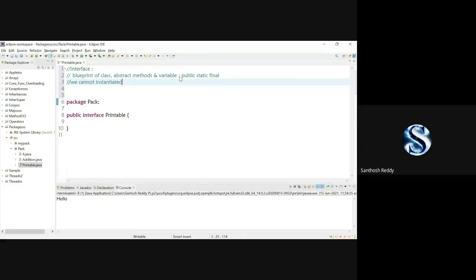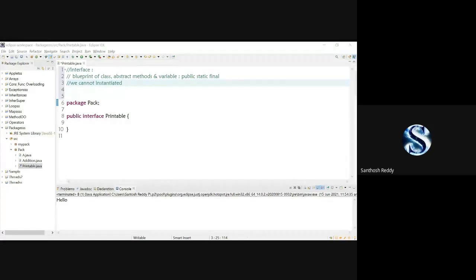Can we create a relationship between two classes? Yes, we can create a relationship between the two classes. Using which keyword are we going to create a relationship between the two classes?